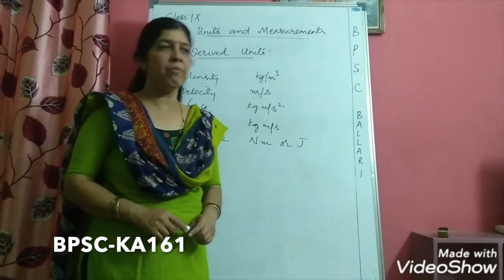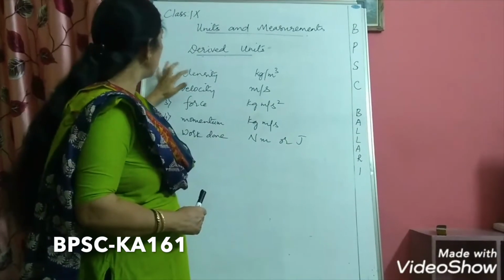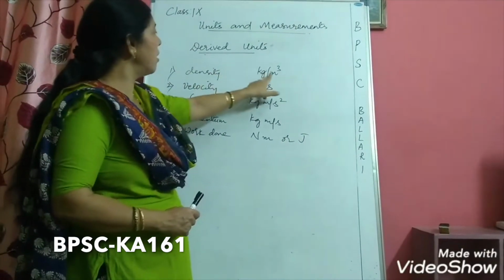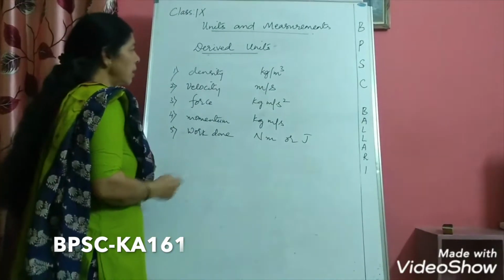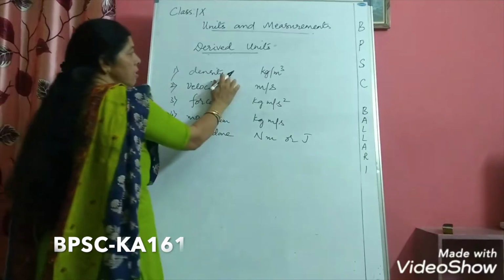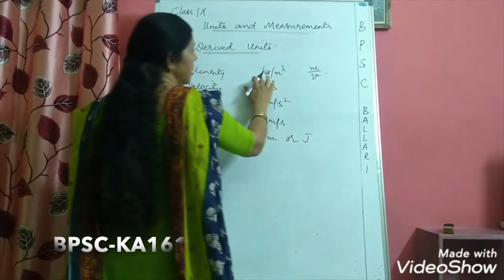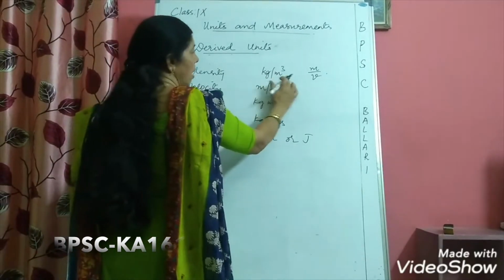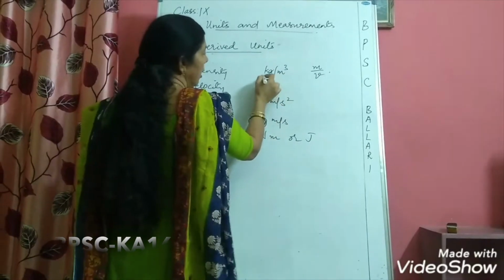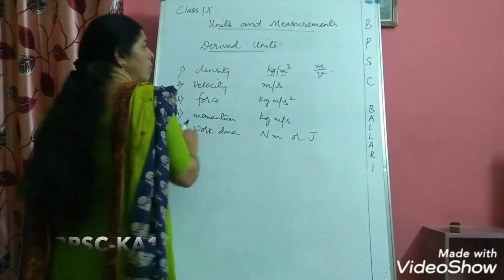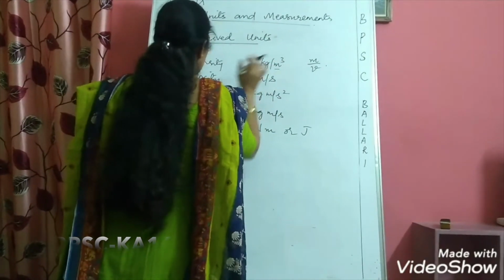I have a list of derived units also, some of the derived units which we are using. Like you have a physical quantity density. What is the derived unit? Kg per cubic meter. So density, how we got this unit? Density formula is density is mass by volume. Mass is measured in kg, that is kilogram, and volume is measured in cubic meters. So we have got the derived units, and kg and meter, they are the fundamental units. From fundamental units we are deriving the units for density, so it is a derived unit.